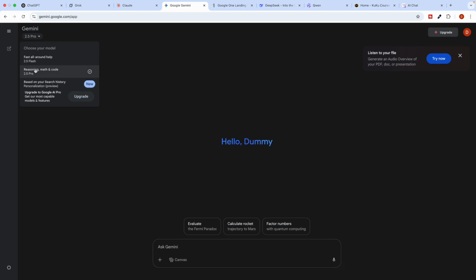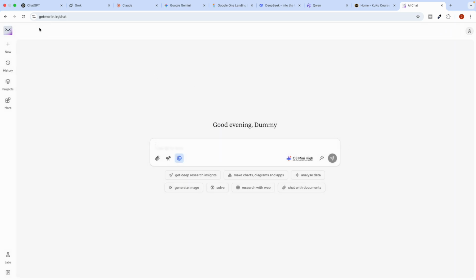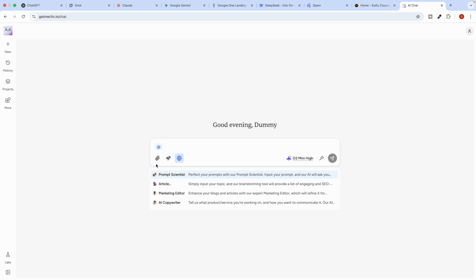This is limited to use in Gemini, and you need to upgrade and pay them. But all of you have the same things in Merlin. So this is something very great. This is one AI tool which I personally use, and it's just amazing. You can put in your prompts, and of course you can attach files, do deep research, and turn focus mode on.